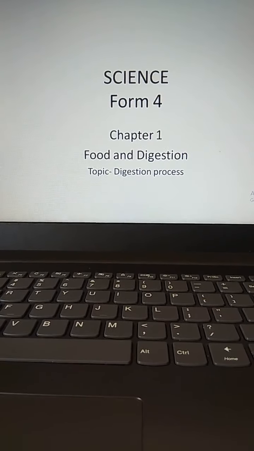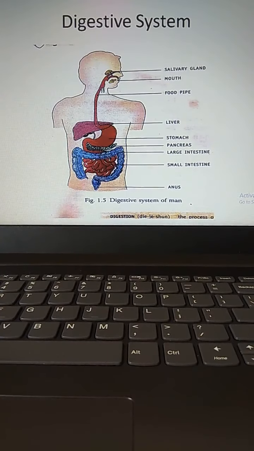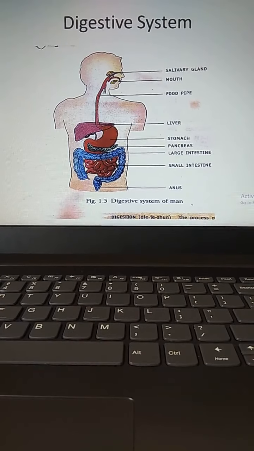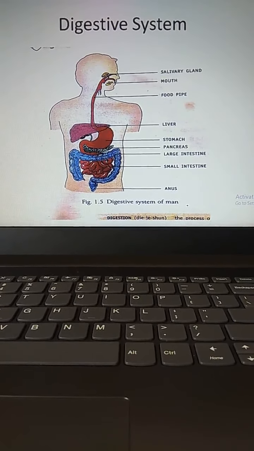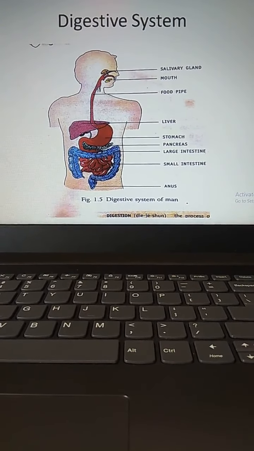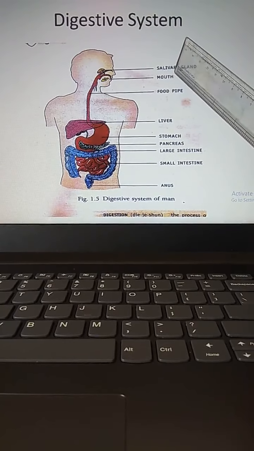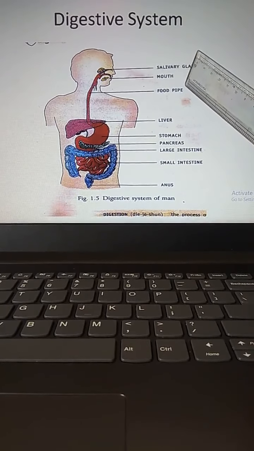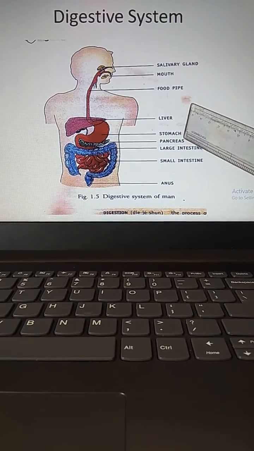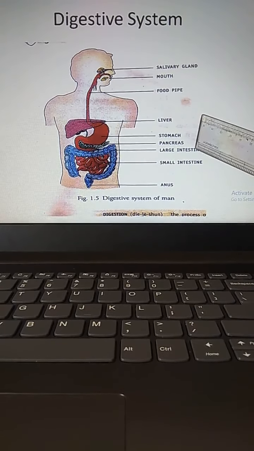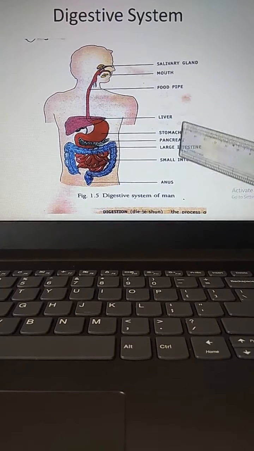Before that, I will show you the diagram of the digestive system. For the first time you are seeing it, and whenever you get the time, try to draw this figure in your rough notebook. Salivary gland, mouth, food pipe, liver, stomach, pancreas, large intestine, small intestine, anus.